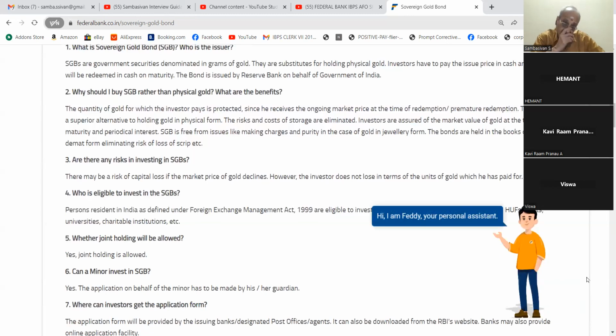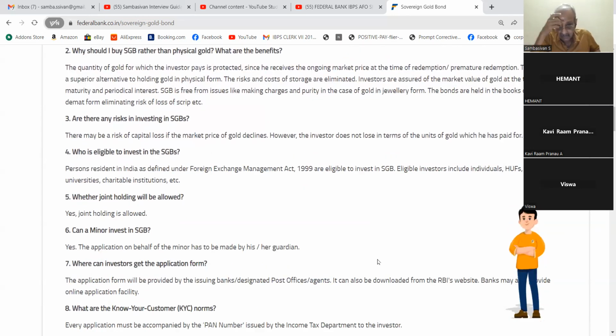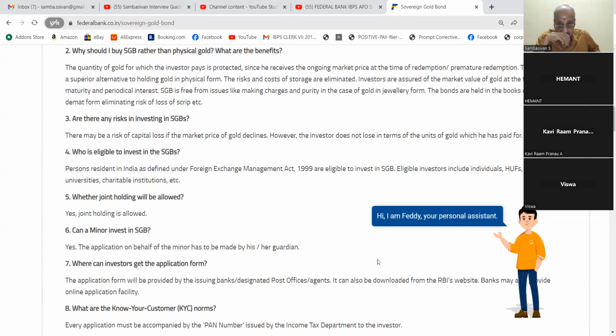3. Is there any risk in investing in SGBs? There may be a risk of capital loss if the market price of gold declines. However, the investor does not lose in terms of units of gold which he has paid for. 4. Who is eligible to invest in SGBs? Persons resident in India as defined under the Foreign Exchange Management Act 1999 are eligible to invest in SGB. Eligible investors include individuals, HUFs, trusts, universities, charitable institutions, etc.